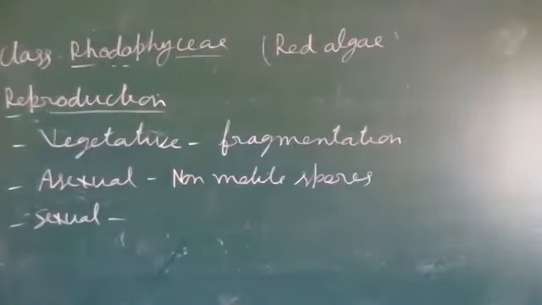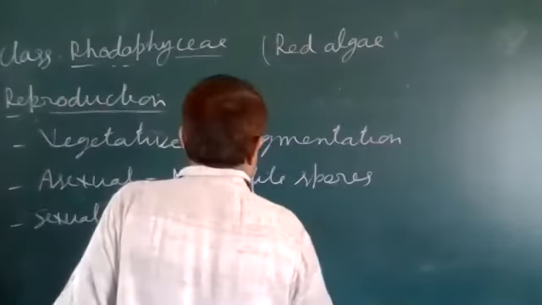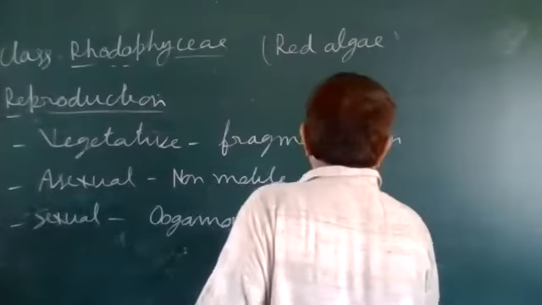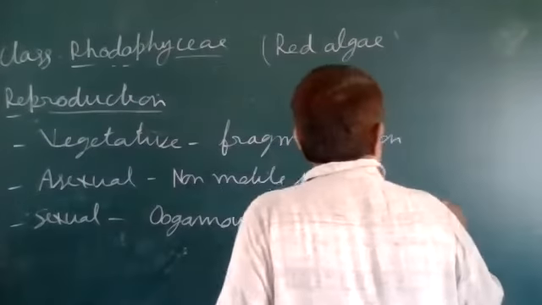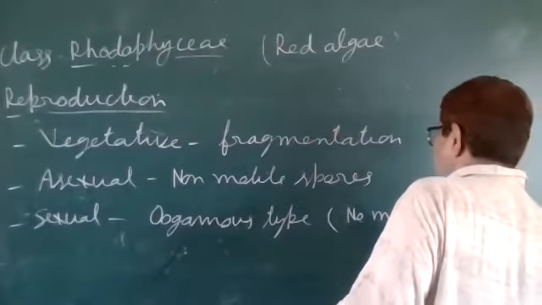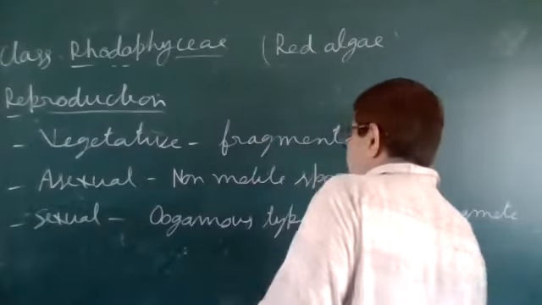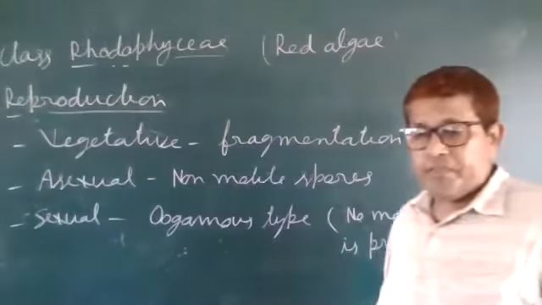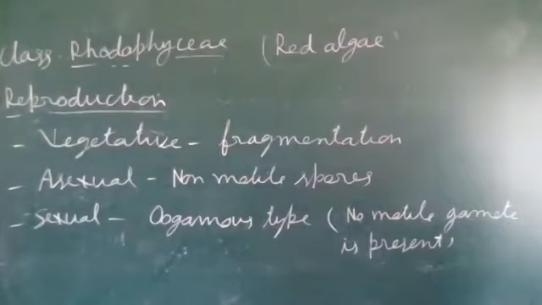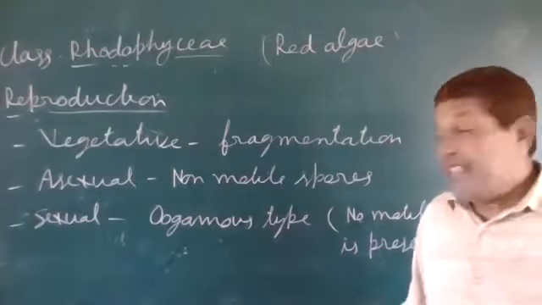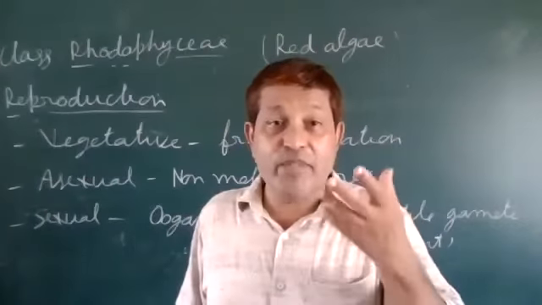And next is sexual reproduction, which is of the oogamous type, with no motile gametes. As you know, in the oogamous type the male gamete is smaller in size and motile, while the female gamete is big in size and non-motile.